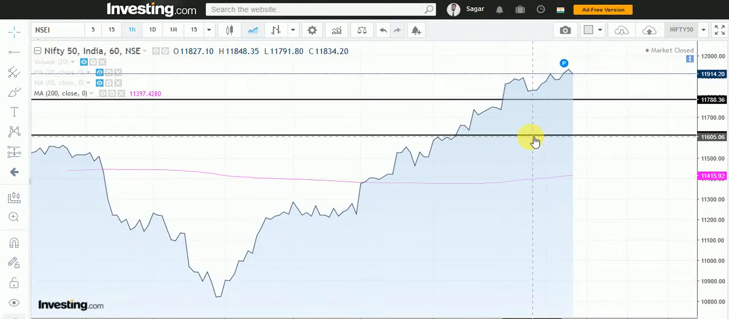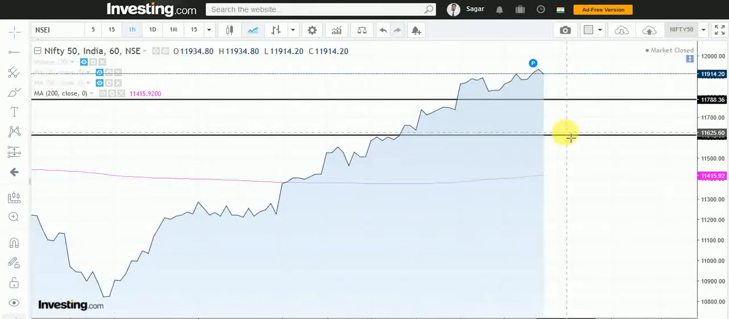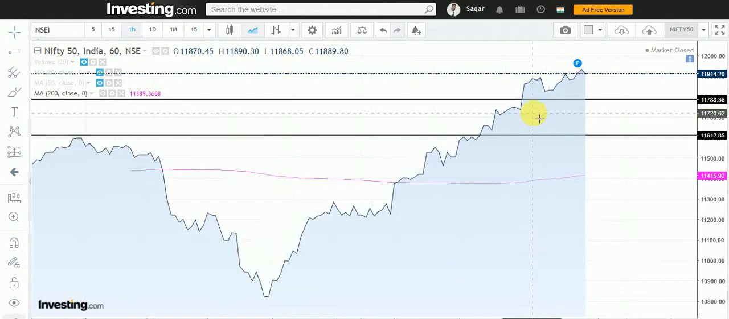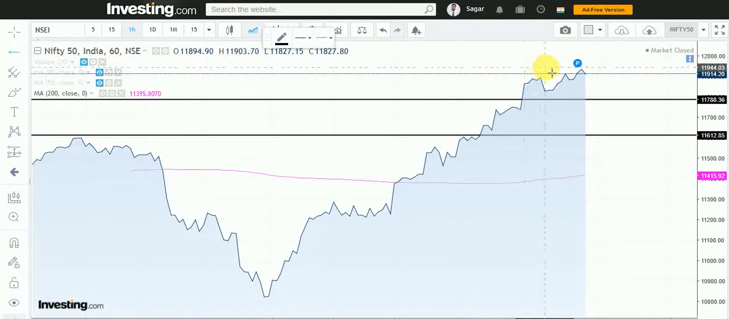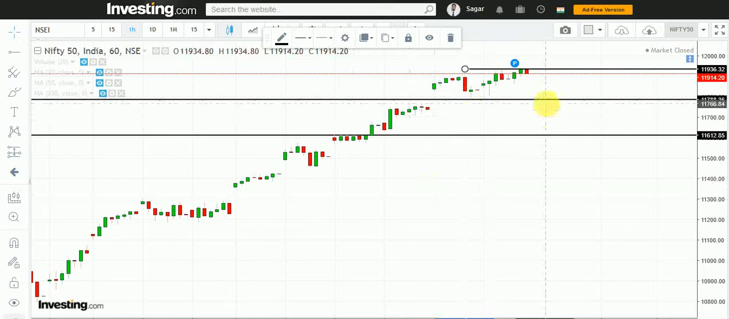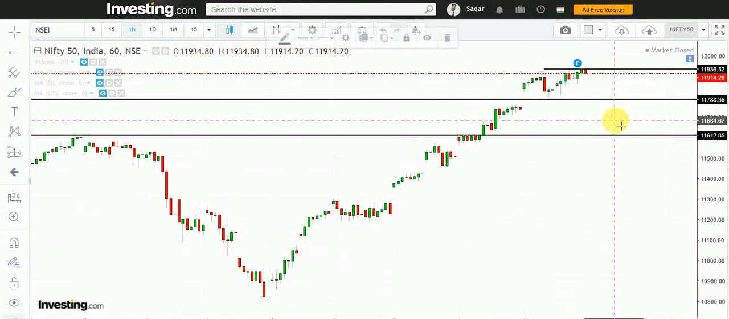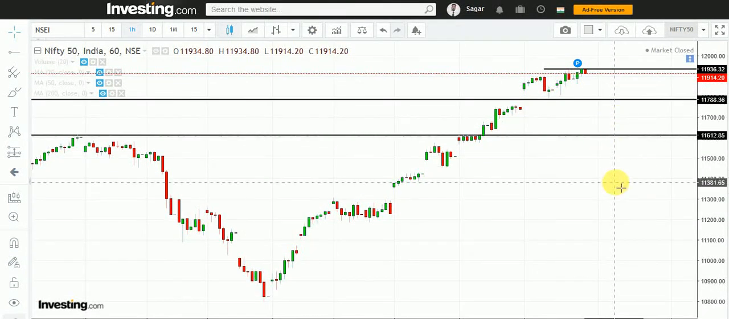So today if Nifty comes down around 11,800, near this support we can take a buy call based on confirmation. Otherwise, here is the previous day high. Previous day means last trading session. If Nifty crosses this previous day's top and closes above with good volume, we can take a buy call for the target of 12,000 or 12,000 plus.